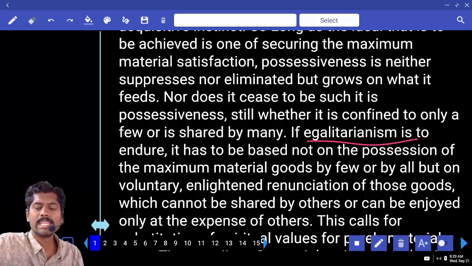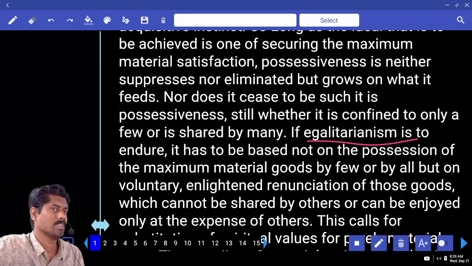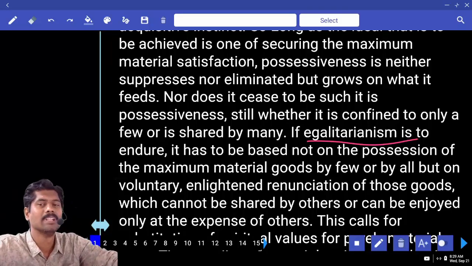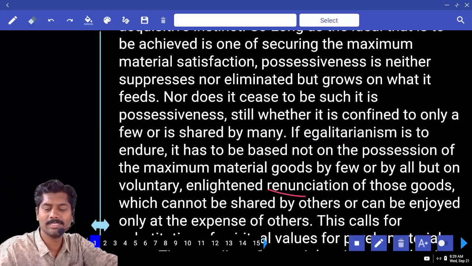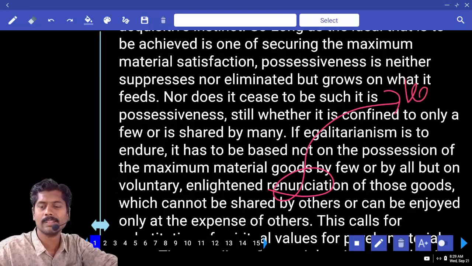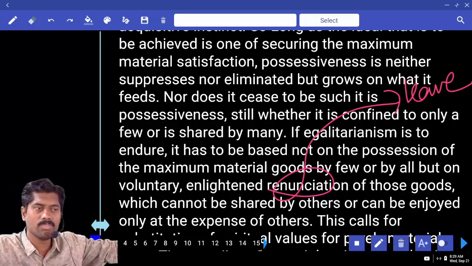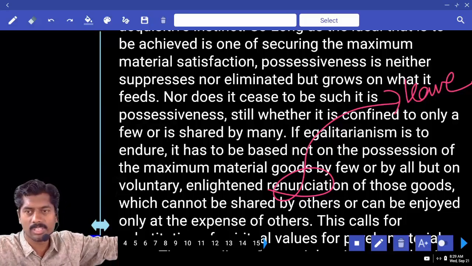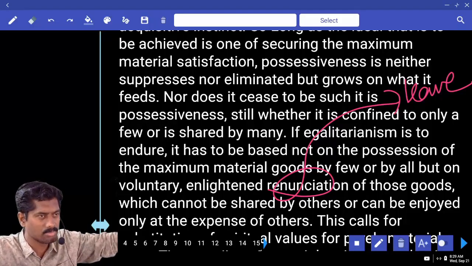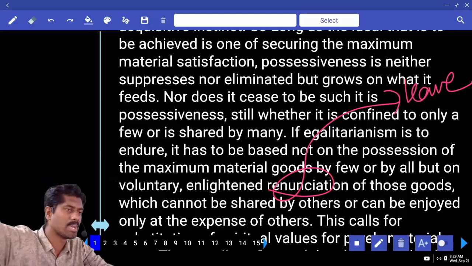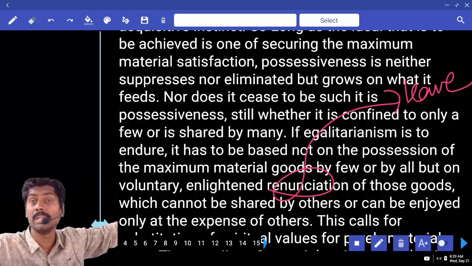So if you want egalitarianism, you should not take the material goods. Rather than that, you need to give up. You need to leave. Do you know renunciation? What does the sannyasi, the saint, Swamiji do? He leaves the wife, family, children, everything, all the possessions, house, relatives, everything. He leaves all the material things, relationships, and he goes to the Himalayas. He renounces the material life.